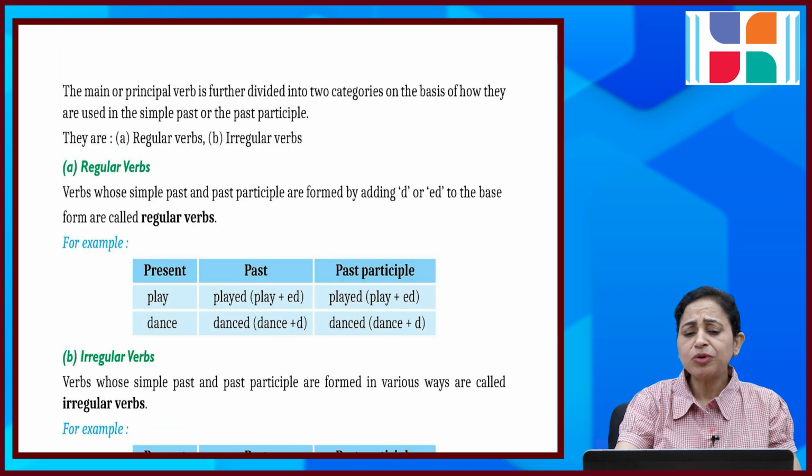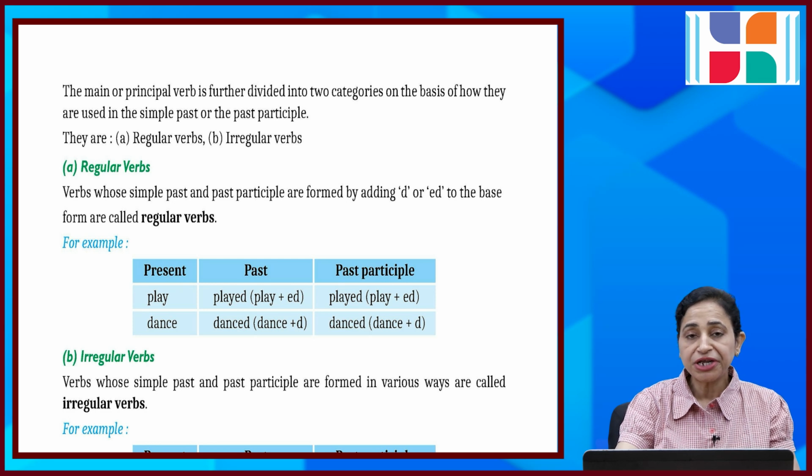The main or principal verb is further divided into two categories on the basis of how they are used in the simple past or the past participle. They are regular verbs and irregular verbs. Regular verbs are verbs whose simple past and past participle are formed by adding d or ed to the base form, as you generally do. These are called regular verbs.